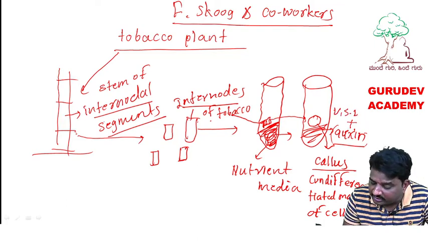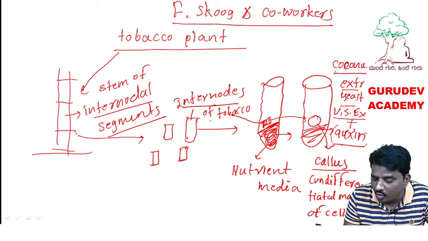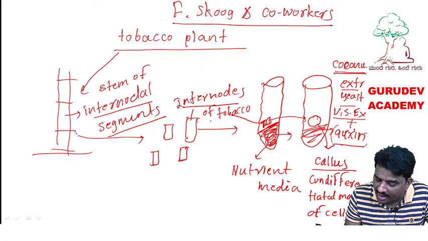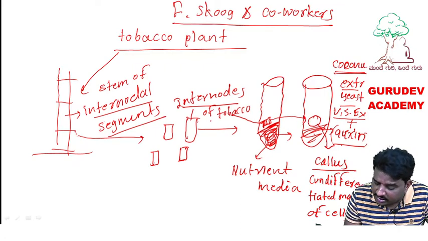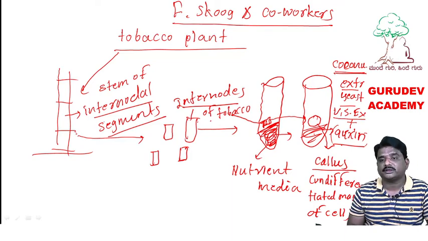ಟಿಶ್ಯೂ ಎಕ್ಸ್ಟ್ರಾಕ್ಟ್, ಈಸ್ಟ್ ಎಕ್ಸ್ಟ್ರಾಕ್ಟ್ ಅಥವಾ ಕೋಕೋನಟ್ ಮಿಲ್ಕ್. So if you add these chemicals, auxin along with vascular tissue extract, yeast extract as well as coconut milk, if you add, then only the callus differentiation happens from these internodal segments of tobacco plant.